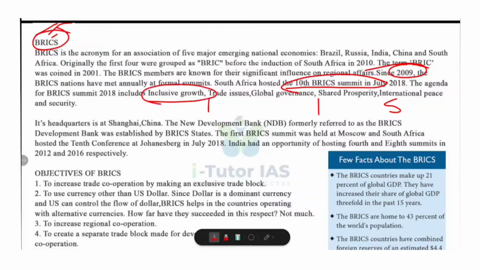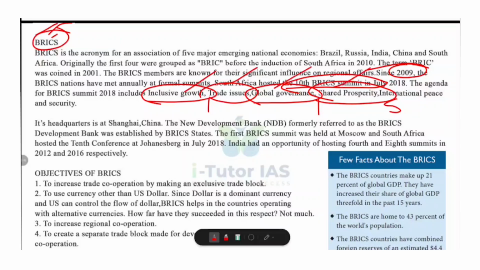And the main agenda of the 2018 Johannesburg summit, where the focus was on inclusive growth, that is ensuring that economic development benefits everyone. Then trade issues, that is promoting fair and balanced global trade. Then global governance, reforming institutions like the UN and IMF to reflect modern realities. Then shared prosperity, that is cooperation in science, technology and education. Then peace and security, that means promoting stability among nations.